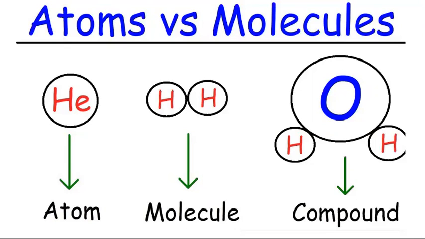Now come to the compound. Let's take an example of water. Water is a compound. Why? Because in the structure of water, we have one oxygen atom and two hydrogen atoms. And when different types of atoms combine, a compound is formed. In the structure of water, one oxygen atom is combined with two hydrogen atoms. So water is a compound. This is the difference between atoms, molecules, and compounds.